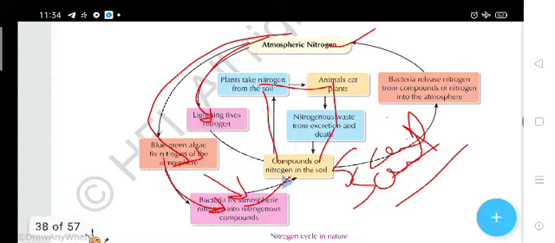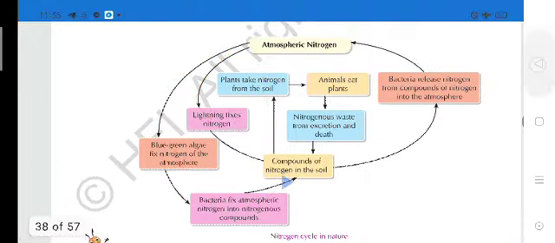Another method: if any organism dies, then the nitrogen compounds and other substances will be broken down into a simple form. Therefore the nitrogen will again go into the atmosphere. Here we see that bacteria release the nitrogen from compounds of nitrogen into the atmosphere.